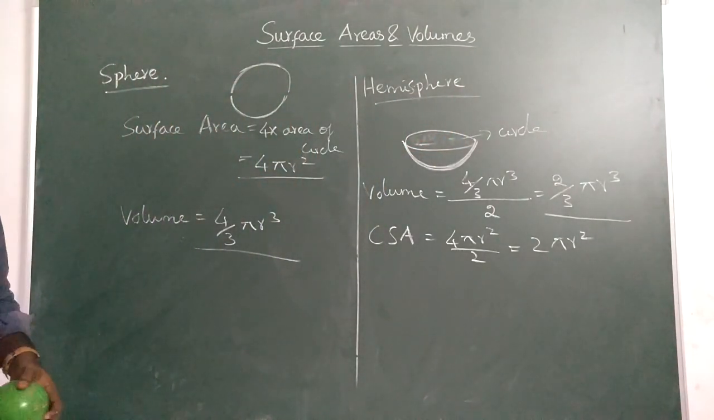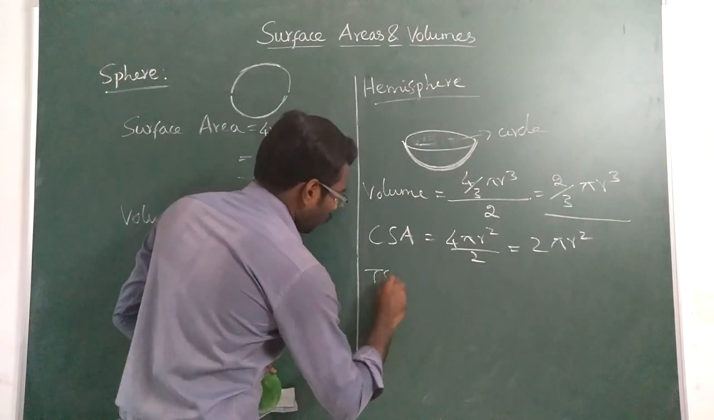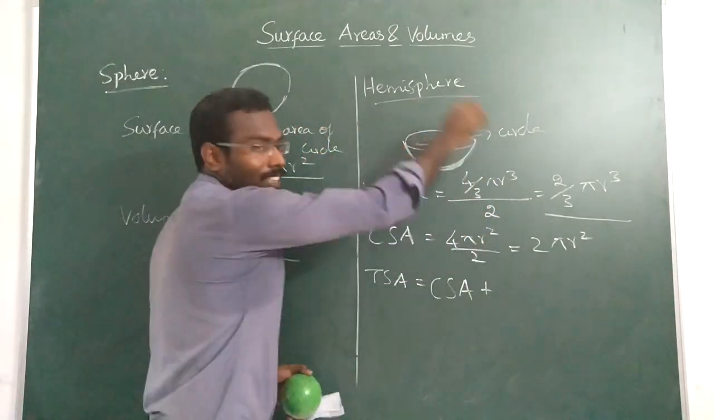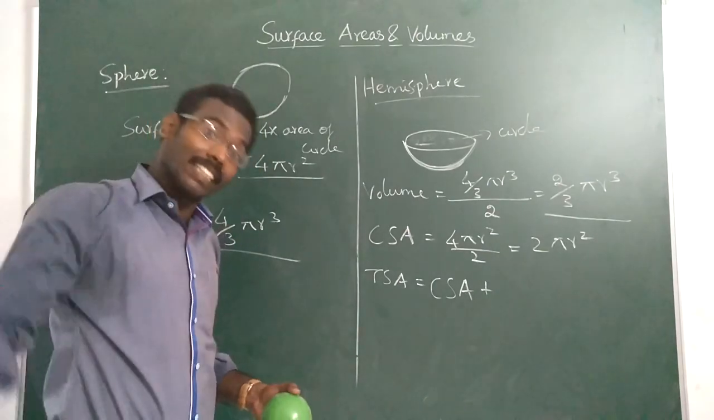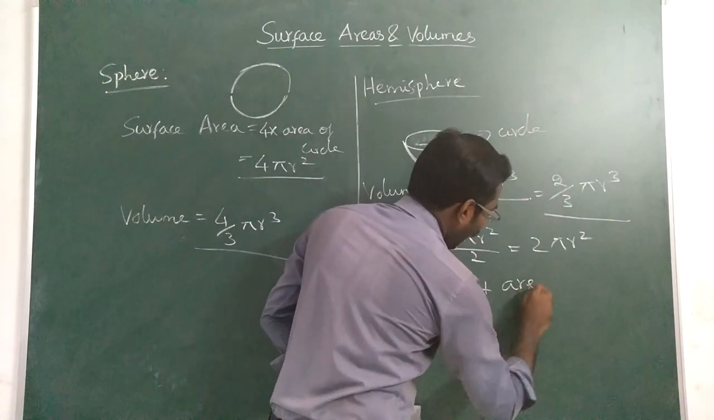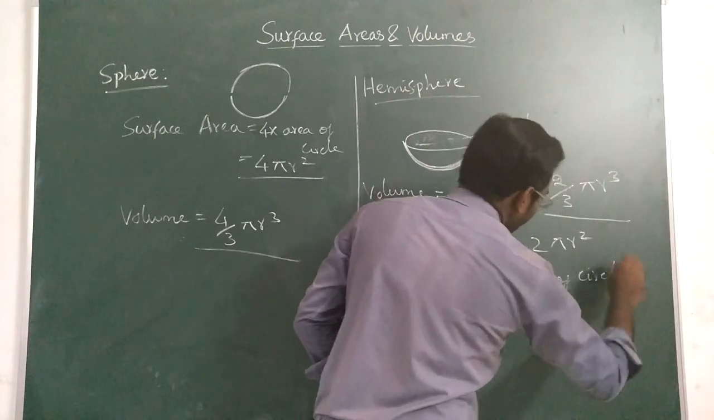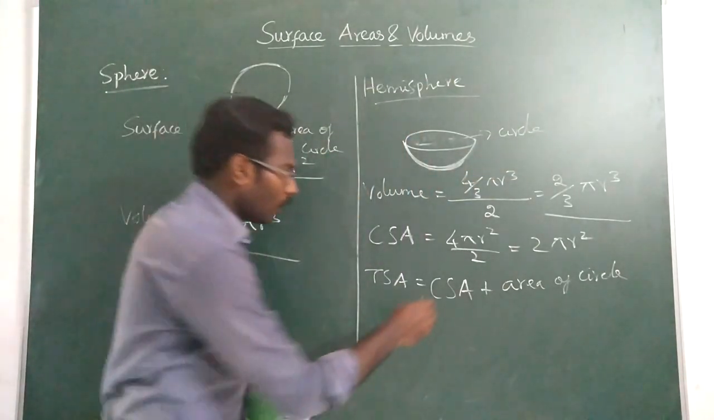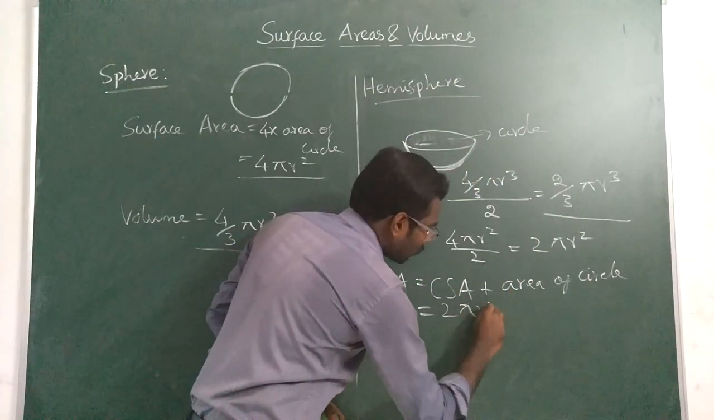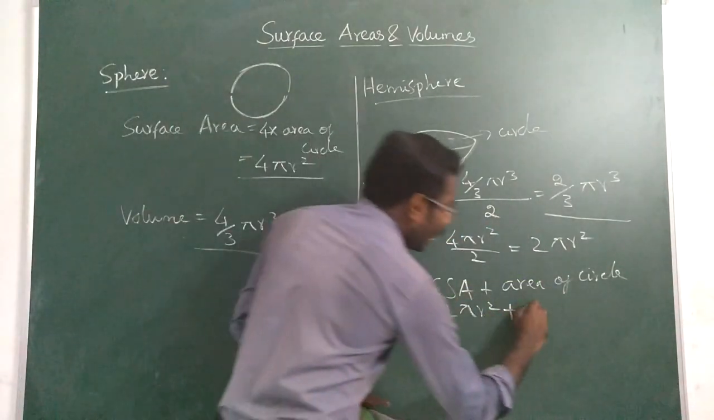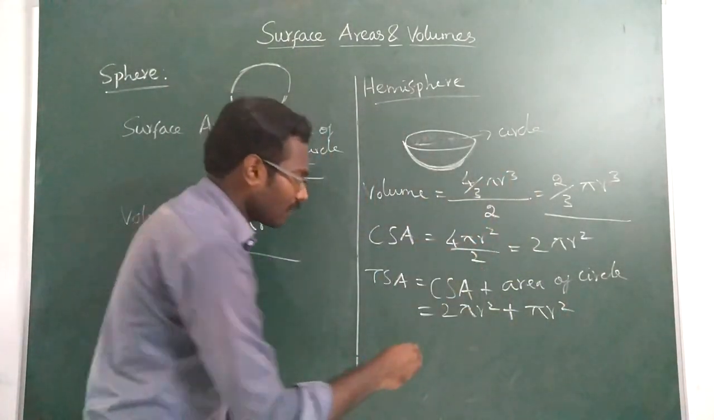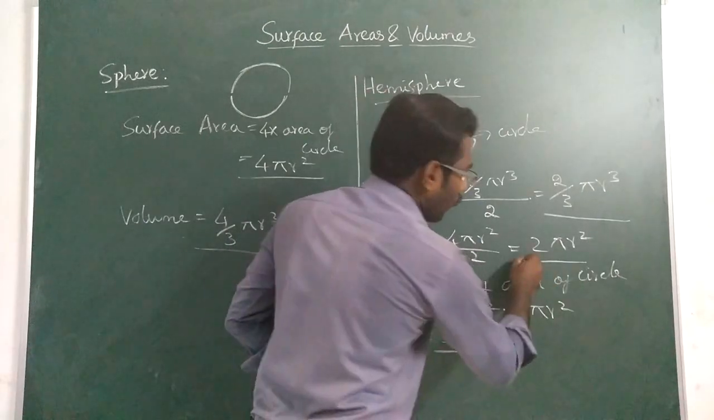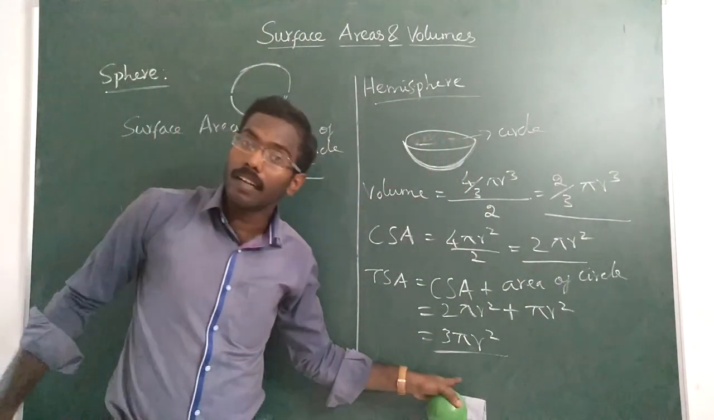Okay, clear? Now, total surface area means with the curved surface area, the flat surface area is nothing but a circle. The circle region also, the circle area also included. So area of circle. Understood or not? With the curved surface region, the flat circle also included. So already CSA is given as 2 pi r square. Then the area of circle will be pi r square. So 2 pi r square plus pi r square is nothing but 3 pi r square. So curved surface area is 2 pi r square. Total surface area is 3 pi r square.